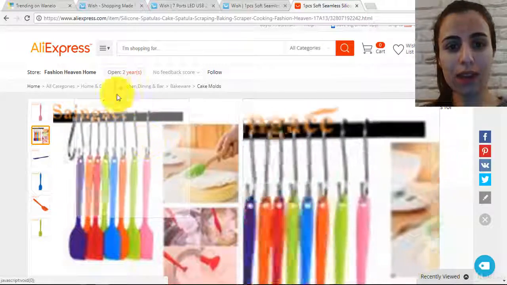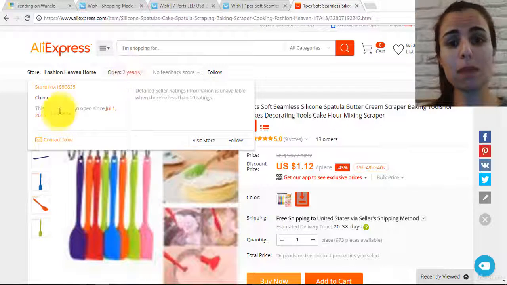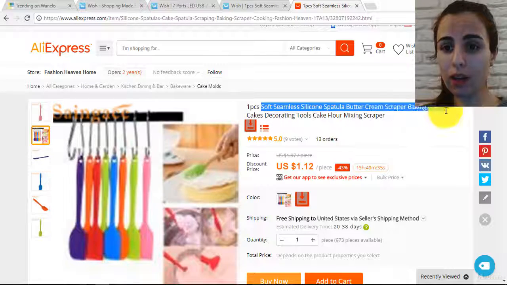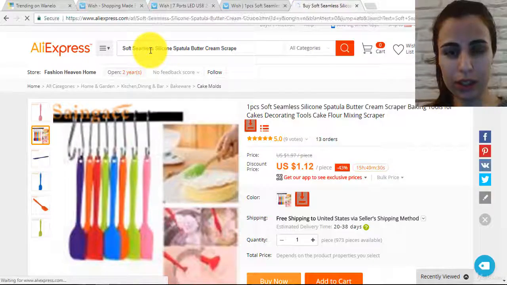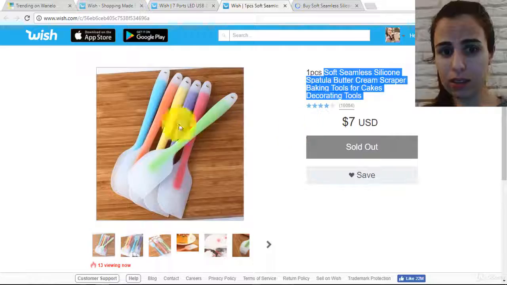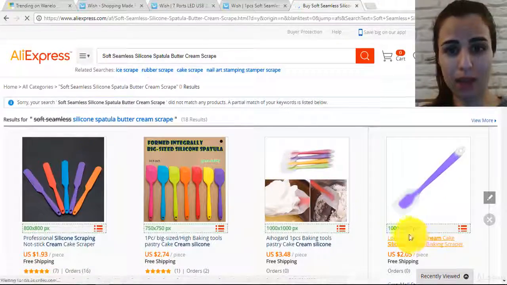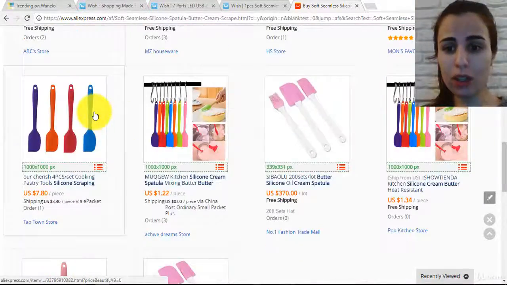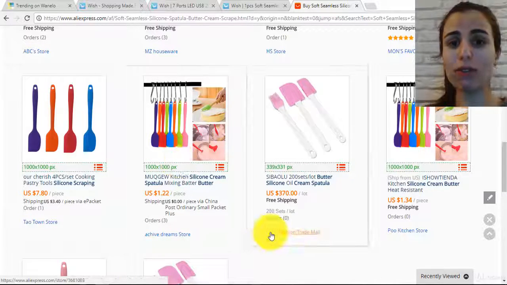So in here we have this item. It has a very good rating. The shop has 2 years of experience but no badges. This is bad. So let me check if we can find another one. Other items with good suppliers. So this is the one they were selling here. Yeah, this is the one, exactly the one. Okay, but it has no orders. This is bad. This is similar. This is also similar. You can check any one of them, and don't forget to go with the criteria we have talked about.